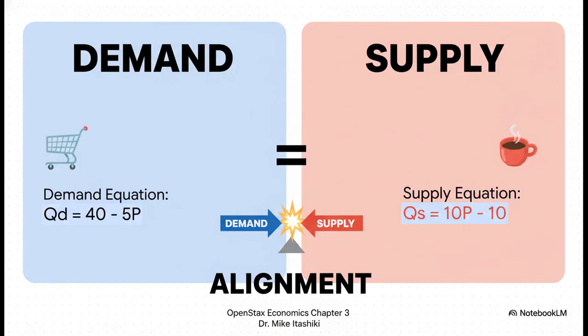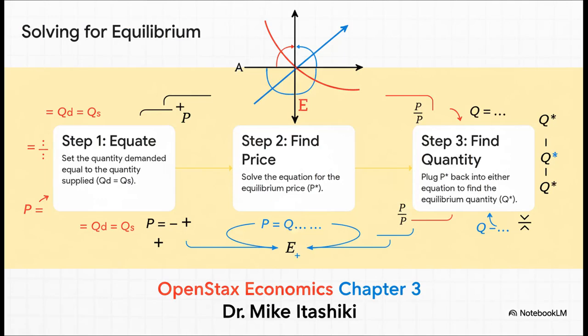So here they are, our two key equations, side by side. Equilibrium? Well, that's the one special price and quantity where both sides are happy. It's the point where the amount people want to buy is exactly equal to the amount businesses want to sell. And finding this sweet spot, it's not guesswork. It's a really simple three-step process.